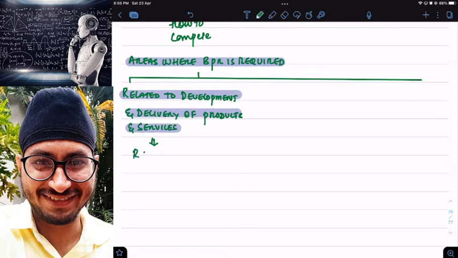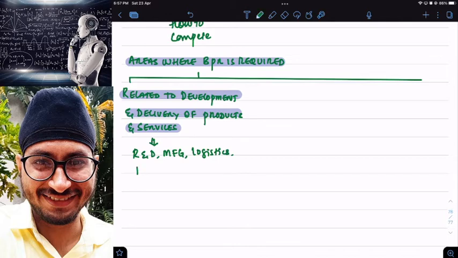Like, let us say for example, research and development, I can implement BPR. Manufacturing process, I can implement BPR. Logistics. R&D, I will implement BPR in order to ensure that new innovations happen. Manufacturing, I can implement BPR in order to reduce the wastage of inputs. Logistics, I can implement BPR in order to ensure that my transportation cost reduces and customer satisfaction increases.